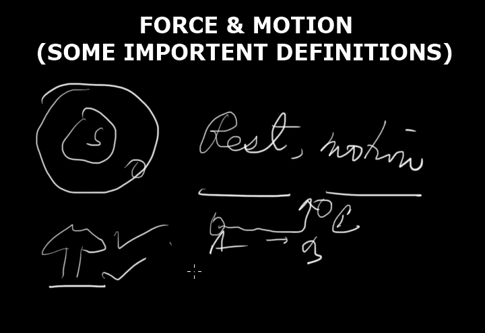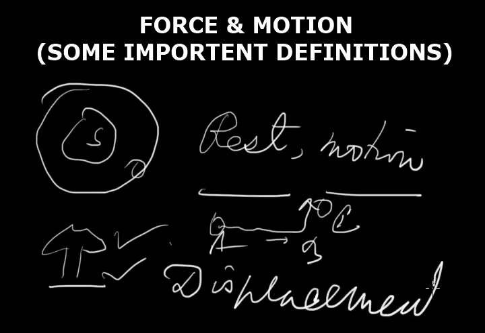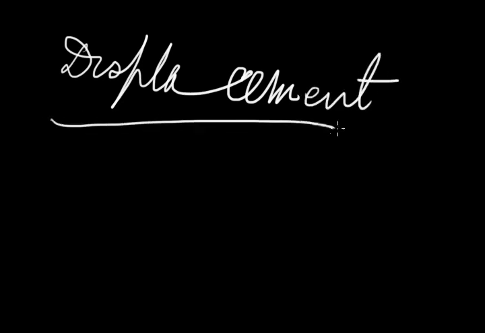But there is a term displacement. What is displacement? We have to know. Displacement. Now, displacement is the distance covered by a body in a specific direction, and it is measured by the linear distance between the two positions, initial and final position of the body.